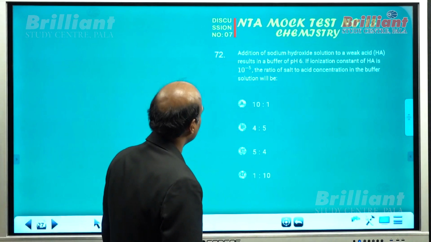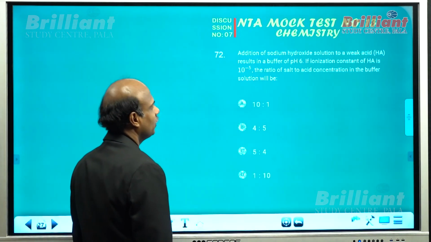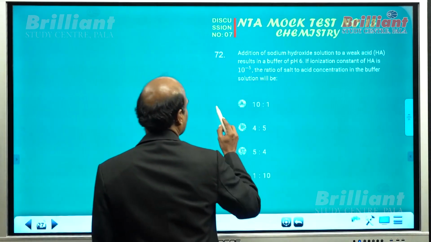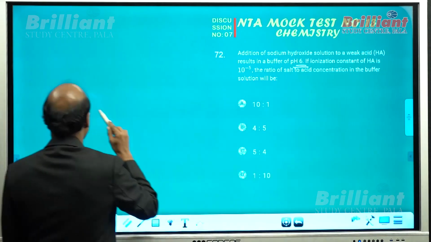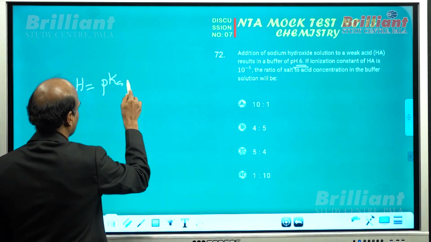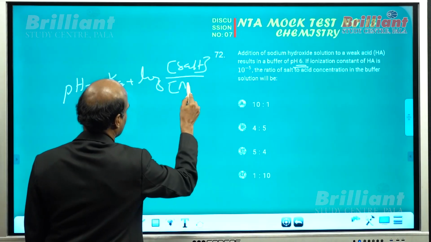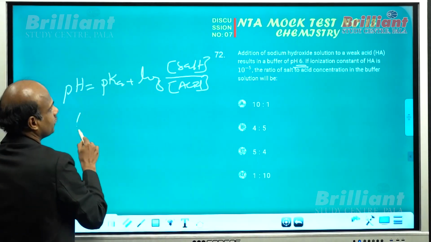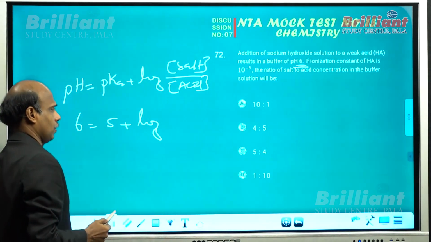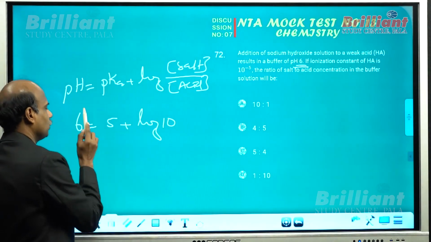What about question number 72 here? Addition of sodium hydroxide to a weak acid HA, you are getting an acidic buffer, isn't it? The pH of the buffer is given as 6. How will you find out the pH of an acidic buffer? pH equals pKa plus log of salt concentration divided by acid concentration. That is generally used. And here pH is 6, pKa is 5 plus log salt concentration over acid concentration. Necessarily that should be 10. Why? 5 plus 1 should give you 6.